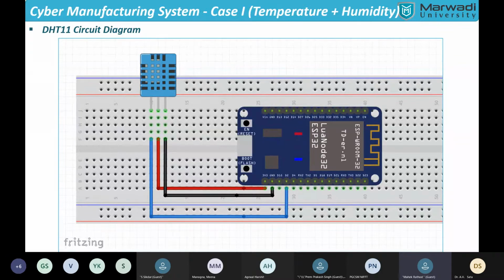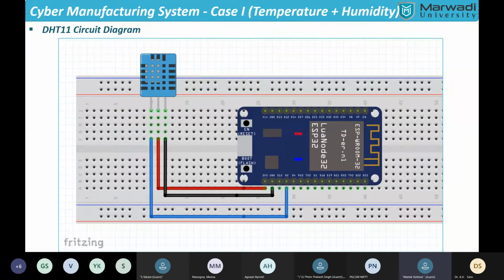We have connected our module with ESP32. I have demonstrated the blue line as the signal, the red line as the voltage, and the black line as the ground pin. As you can see on the microcontroller side, the red line is connected with 3V3. 3V3 is essentially a 3.3 volt line. On the ESP32, it is a 3.3 volt pin, and it is connected with the DHT11 sensor's VCC pin.